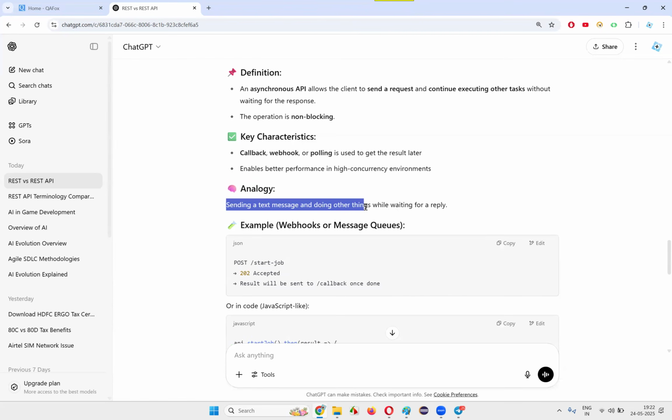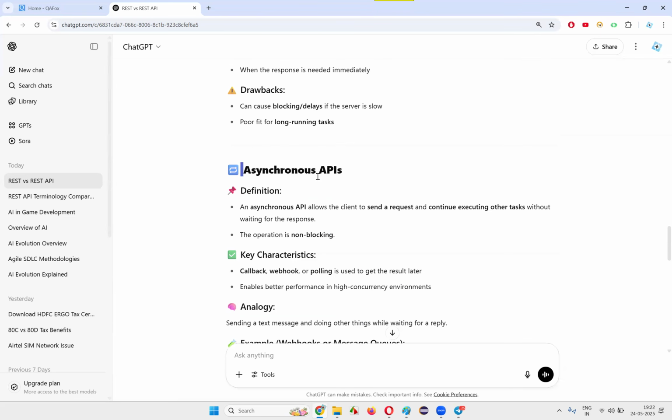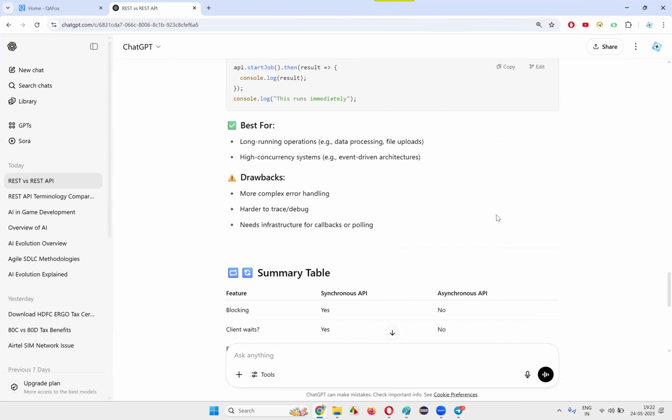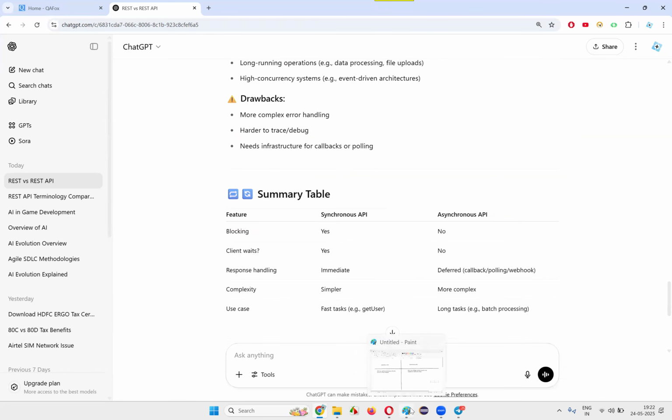Sending a text message and doing other things while waiting for a reply is an example. In the real world, when you make a phone call, you wait for the other person to pick up, until you get a response from the other party. When you send a message over WhatsApp or SMS, you may not get a reply immediately. You may get it immediately or at a later point in time. Such APIs, for which the responses from the server will not come immediately or may take time, are called asynchronous APIs.